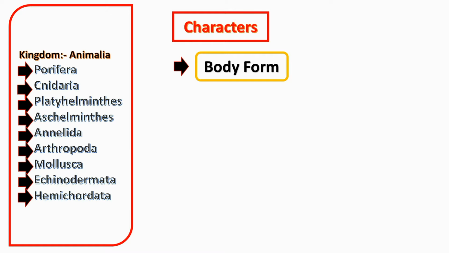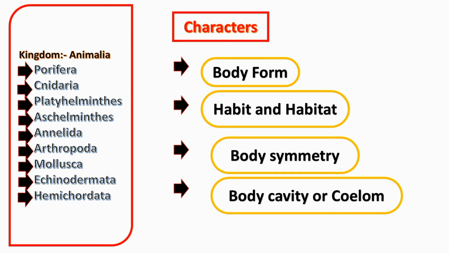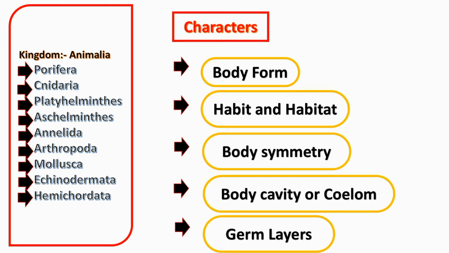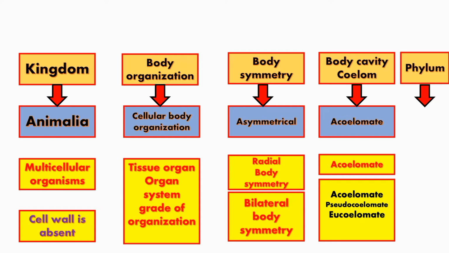While writing characteristics of any phylum, we should consider the following criteria: body form, habit and habitat, body symmetry, body cavity or coelom, germ layers, reproduction and some specific characteristics of that organism. Let's see one trick by which you can remember any 5 accurate characteristics of a phylum, excluding protozoa, which is not there in your textbook.